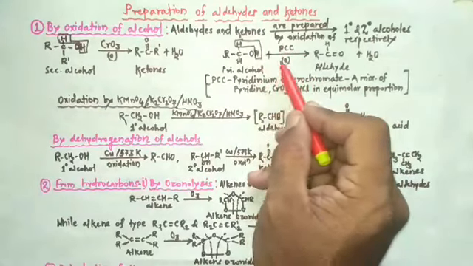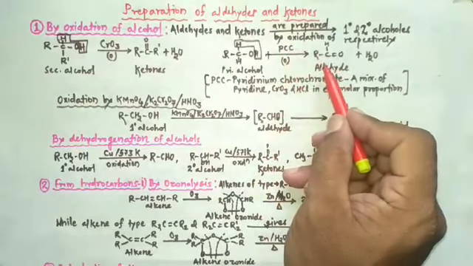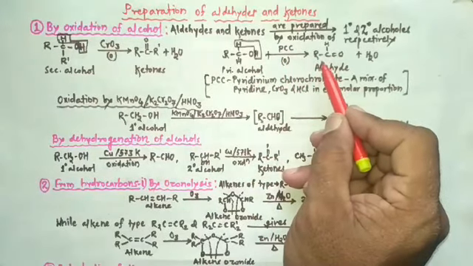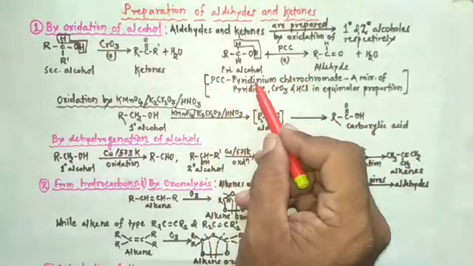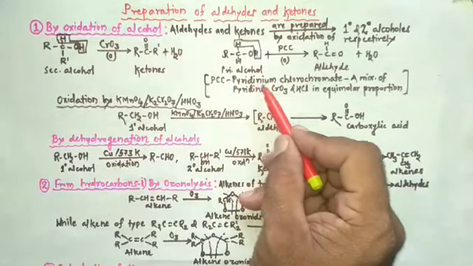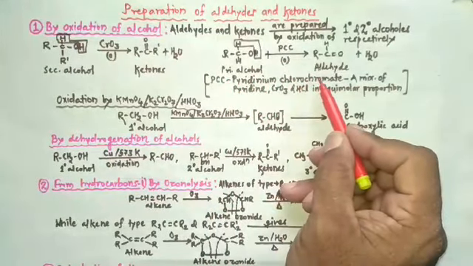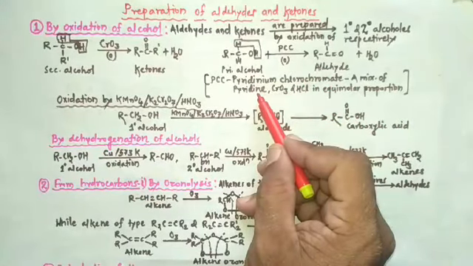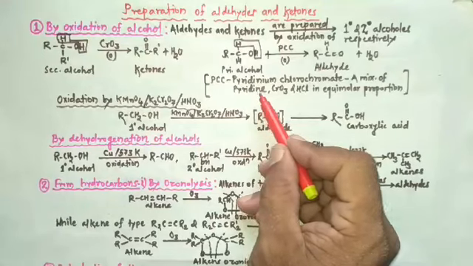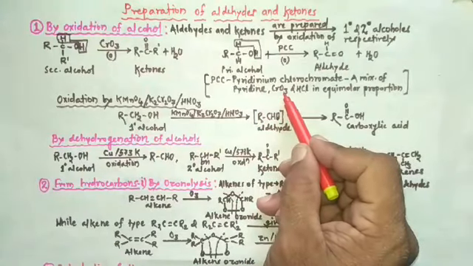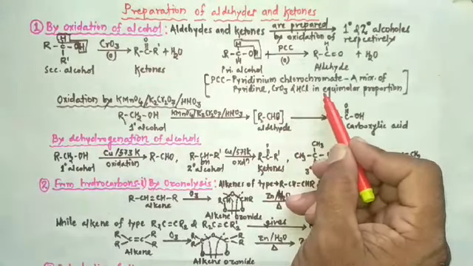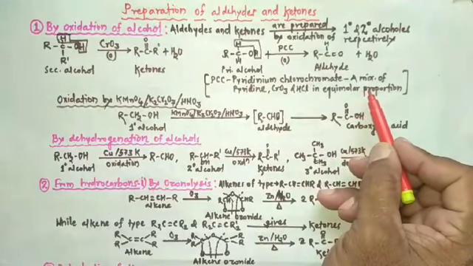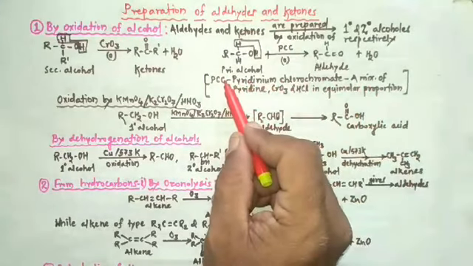So primary alcohol on oxidation by PCC produces aldehyde. PCC, pyridinium chlorochromate, is the mixture of pyridine, then chromic anhydride and HCl in equimolar proportion. So that is the composition of PCC.